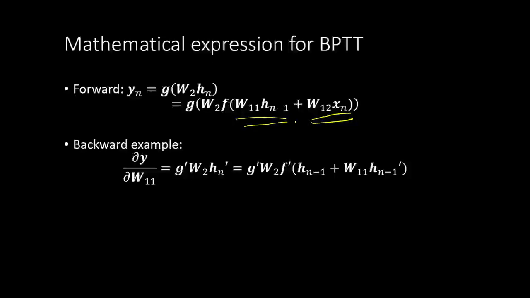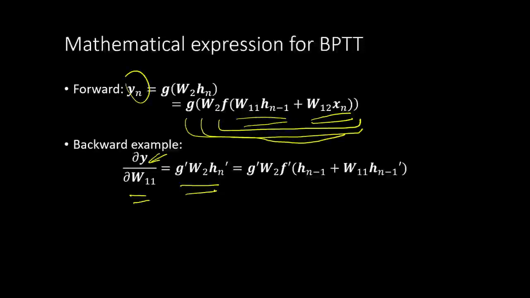Now if we take the back propagation, then what is the derivative of y with respect to w11, right? So here we are taking the chain of partial derivatives. It is going to be g dash, w, to hn dash, and when we expand hn dash, the derivative of hn, we get something like this, and within that we have hn minus 1 dash also.